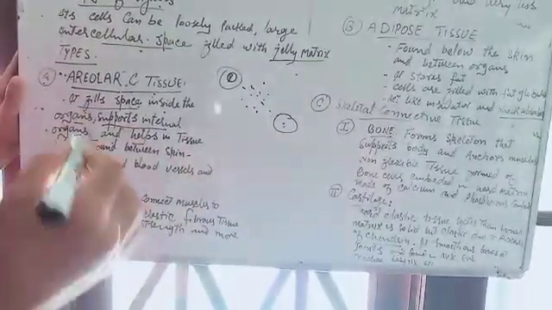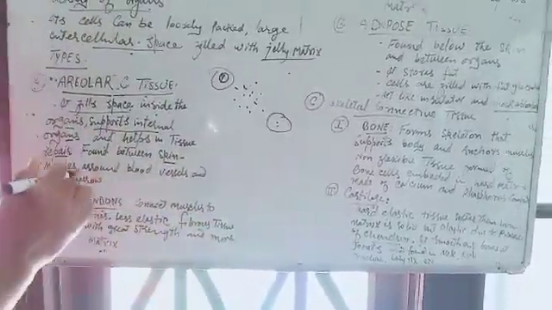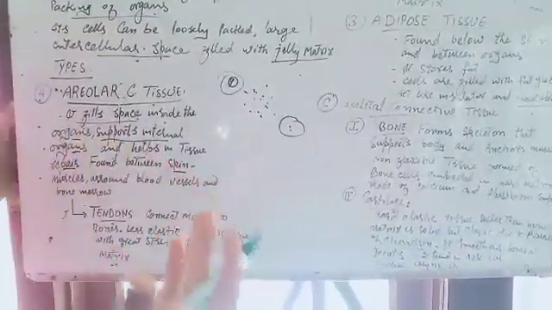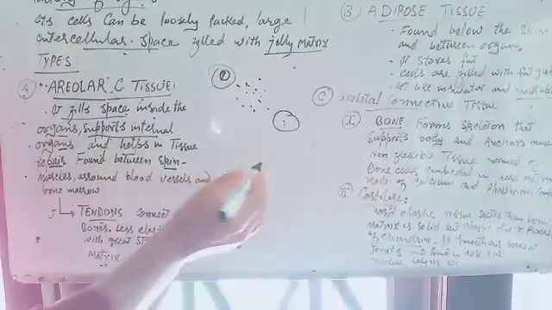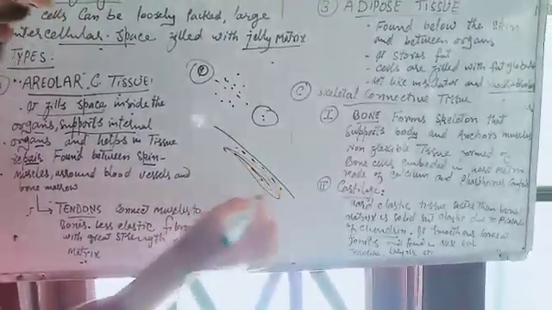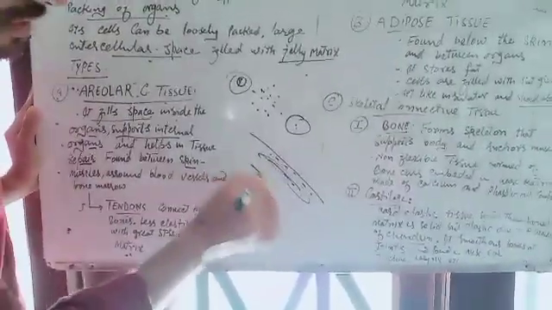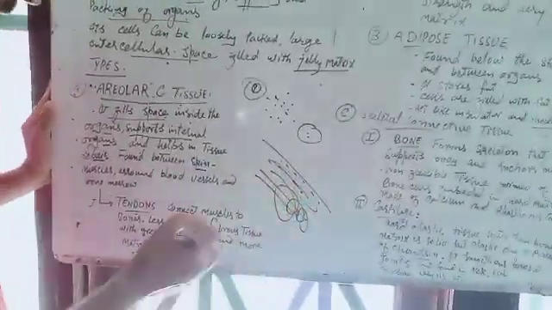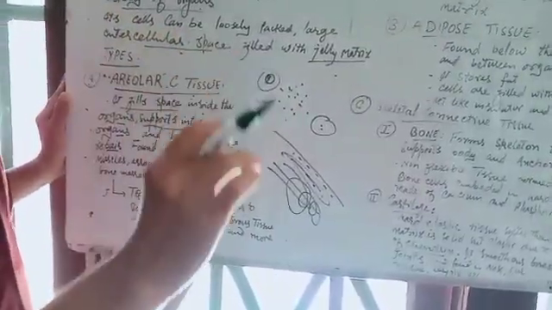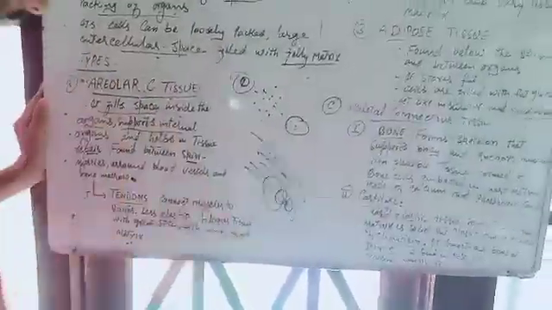It is found between skin and muscles. That means between your muscles and skin. If this is the muscle, and this is the skin, between them there is the areolar connective tissue. It is also found around blood vessels, and around bone marrow, the substance which is present inside the bones. Areolar connective tissue is present around them.